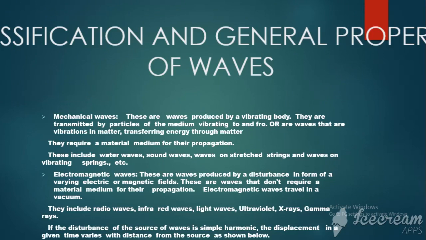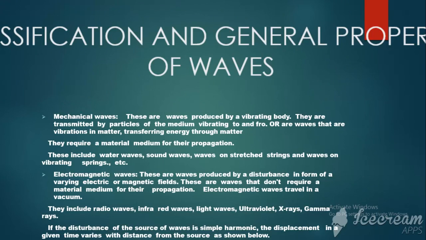Now, when we define mechanical waves, they are produced by a vibrating body. They are transmitted by particles of the medium vibrating to and fro. Or you can even say they are waves that are vibrations in matter. They occur as a result of vibration. There is transfer of energy through the matter. Another thing they say about mechanical waves is that they require a material medium for their propagation.